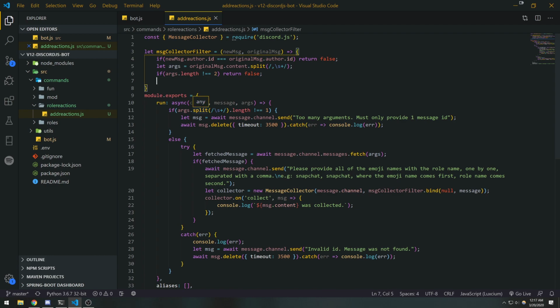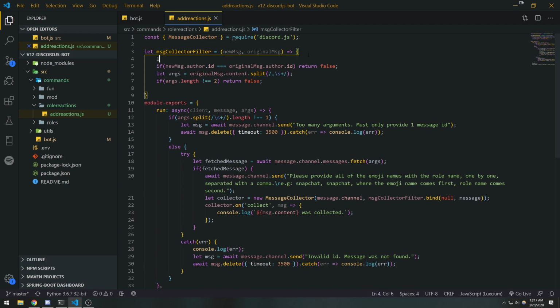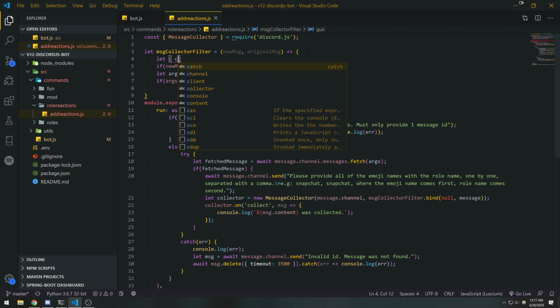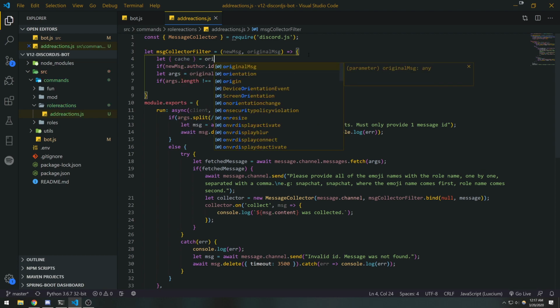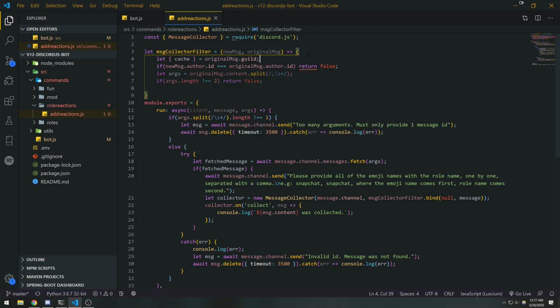What we're going to do first is reference the guild. Let's just get the guild property first. Actually, no, let's get the cache instead. So the cache is going to be original message .guild, oh wait, .emojis. There we go. So what I'm doing is getting the cache property, destructuring the cache object from the emojis property. This is going to give me access to all the emojis.